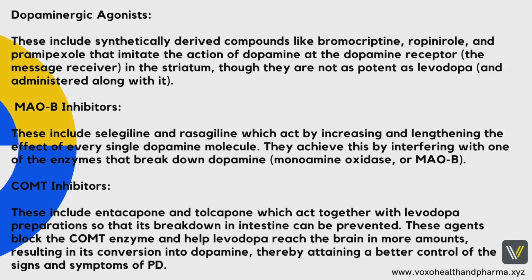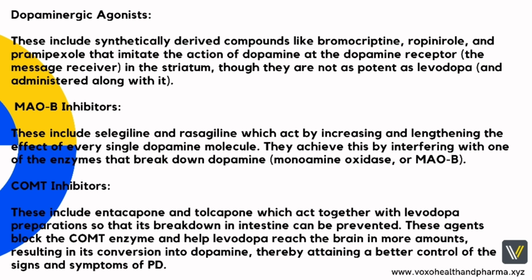Dopaminergic agonists. These include synthetically derived compounds like bromocriptine, ropinirole, and pramipexole that imitate the action of dopamine at the dopamine receptor, the message receiver, in the striatum, though they are not as potent as levodopa, and are administered along with it. MAO-B inhibitors. These include selegiline and rasagiline, which act by increasing and lengthening the effect of every single dopamine molecule. They achieve this by interfering with one of the enzymes that break down dopamine, monoamine oxidase, or MAO-B.